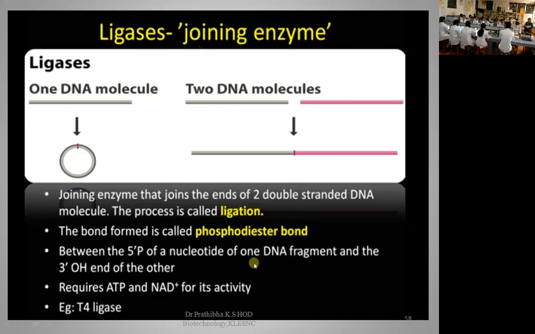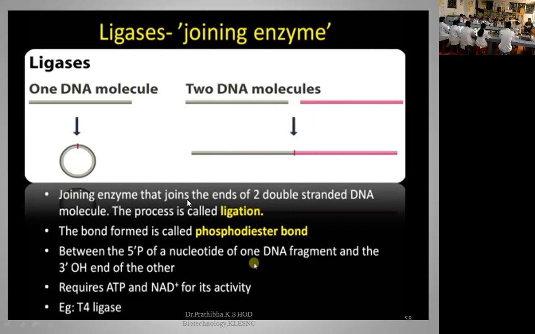The main function of the DNA ligase enzyme is to join DNA molecules. This ligase enzyme can join one DNA molecule or even two DNA molecules of different sources. This DNA may be from a prokaryote and this DNA from a eukaryote. At that time, both prokaryotic and eukaryotic DNA molecules can be joined in the presence of DNA ligase enzyme.